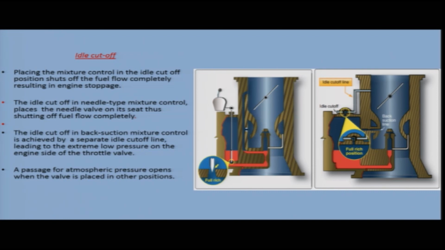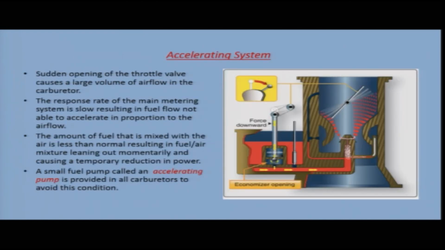Idle cutoff in the back suction type mixture control is achieved by a separate idle cutoff line. This line leads to the extreme low pressure on the engine side of the throttle valve. A passage for atmospheric pressure opens when the valve is placed in other positions. When the mixture control is moved to the idle cutoff condition, this adjustable valve is linked to the low pressure on the engine side of the throttle, and the fuel supply is stopped to the discharge nozzle. Coming to another system, the accelerating system.